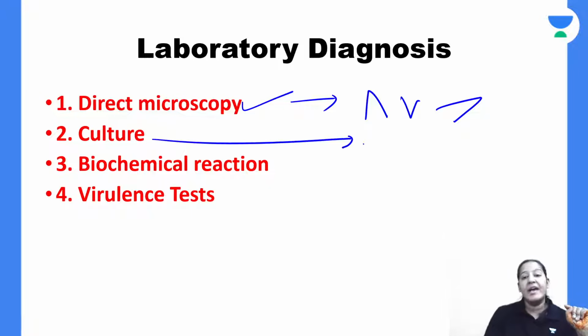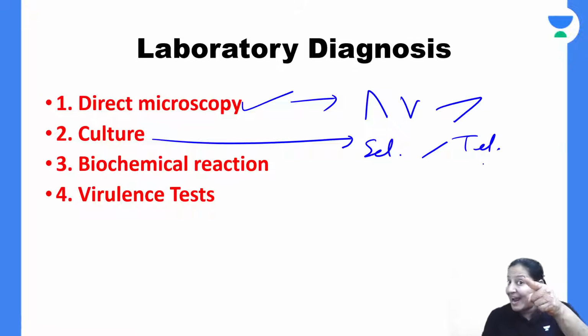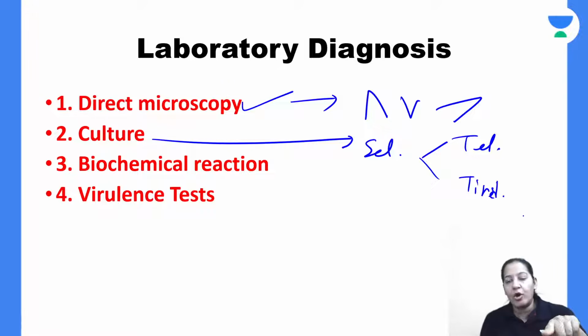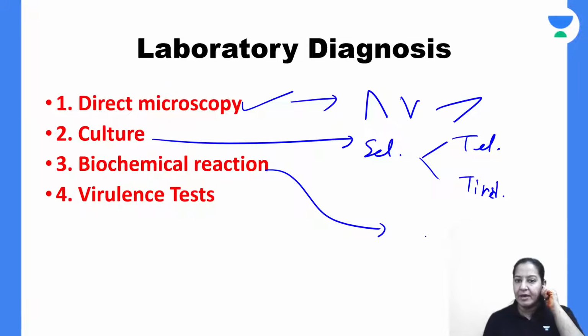Do the culture. In the culture, do the selective media. You do the culture on telluride media, black color colonies, or Tinsdale media. That is black colonies with brown halo. Give me a thumbs up. Do the biochemical reaction. In the biochemical reaction, they are H2S positive. They are PYZ positive. You already know the biochemical reaction.